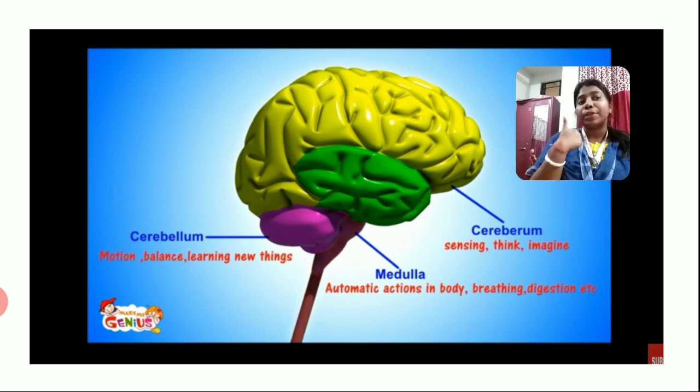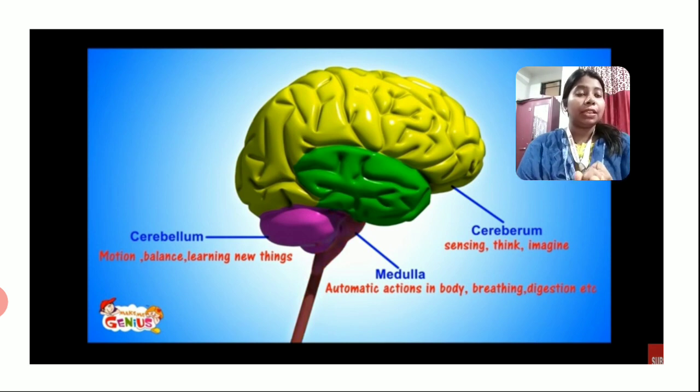Understood? So what are the three parts of our brain? The first one is the cerebrum, which is responsible for thinking and imagining. The second is the cerebellum. It is responsible for movements, balancing, and learning new things.